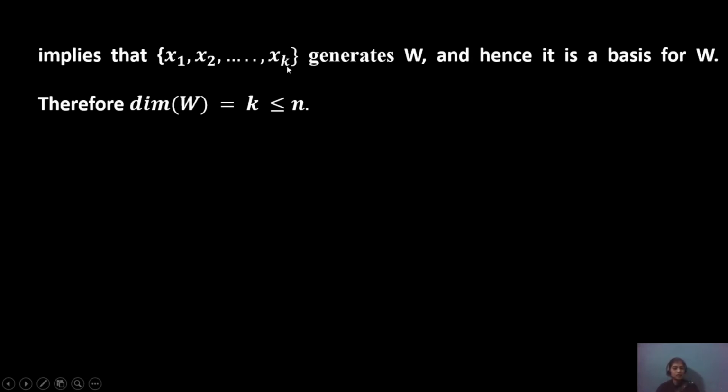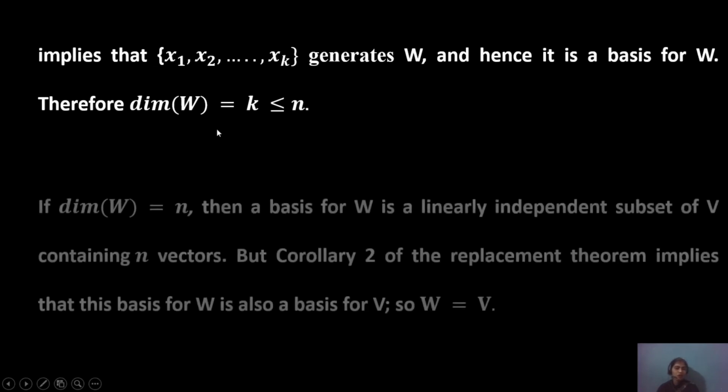So x1 to xk is a basis of W. Therefore, dimension W equals k, which is less than or equal to n. This proves the first condition.